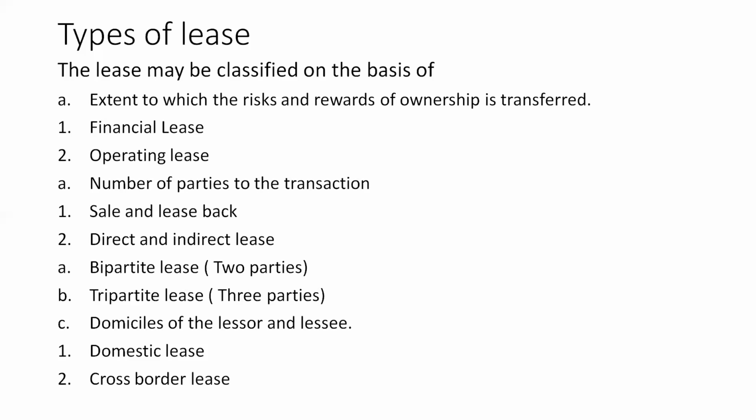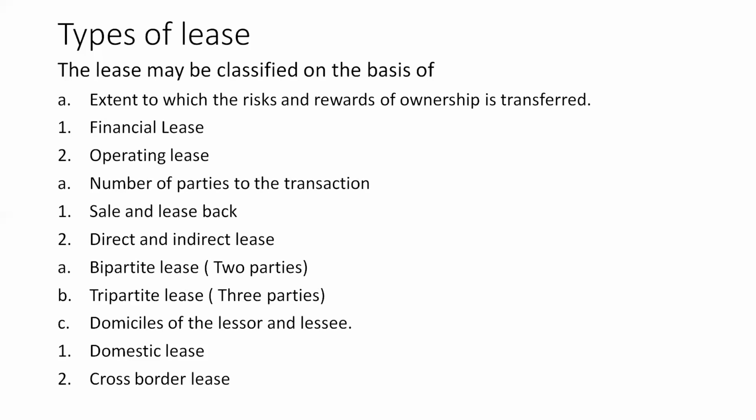In bipartite lease, there are only two parties, lessor and lessee. The lessor gives that product to the lessee. Whereas in tripartite, as I said, there are two owners, and third parties using it. That is tripartite.